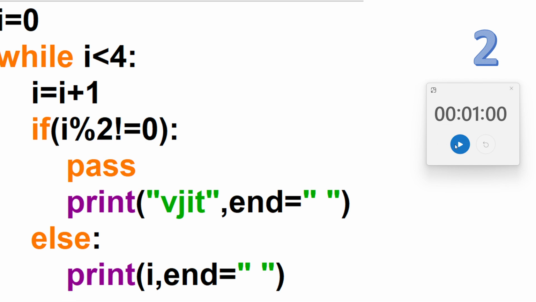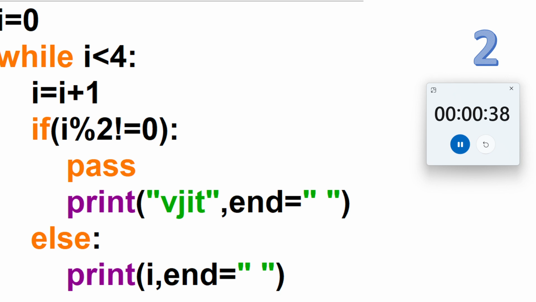Now second question on your screen, and I'm starting the timer. In this, it is I is equal to 0, while I is less than 4, and then I'm incrementing, and then I have given one condition, then I'm using pass here. So I guess you know about it.